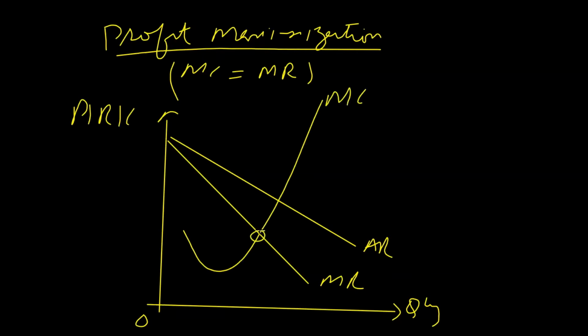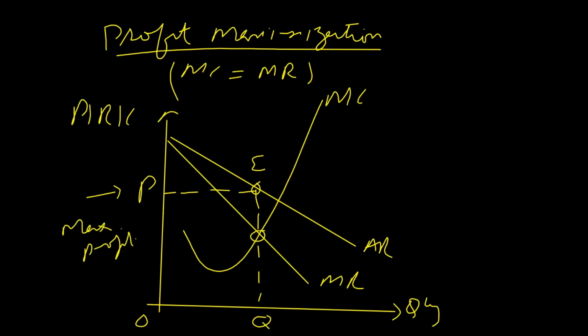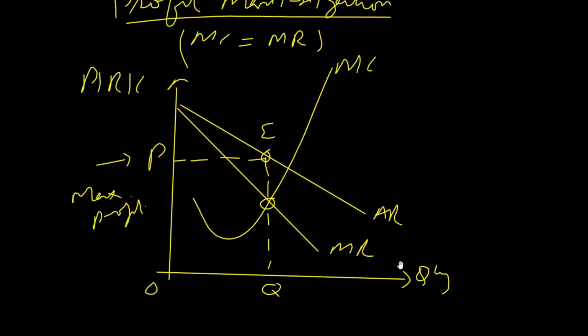The marginal cost curve cuts marginal revenue at this point where quantity is Q and price charged is P. This price P will maximize profit. If the firm charges price P, it is the profit maximizing price.